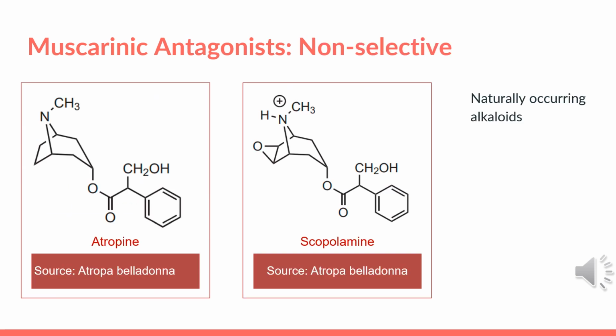So these are two naturally occurring compounds which were discovered very early on, and that enhanced our understanding of the parasympathetic stimulation. They are atropine and scopolamine and are both sourced from Atropa belladonna, also called deadly nightshade.